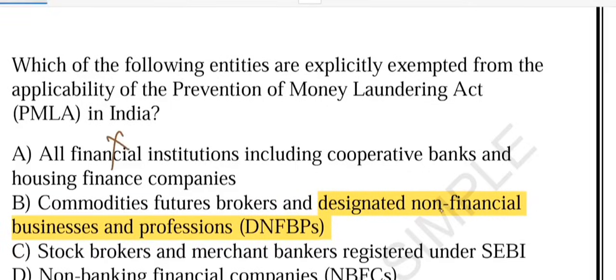Let's look at option A. Option A is wrong. Why? Because cooperative banks and housing finance companies do come under PMLA. They have to follow KYC. Option B says DNFBP. Yes, this is the correct answer. These are specifically kept outside the scope of PMLA in India because commodity brokers are regulated separately under their own law. And if we talk about the DNFBP, can you give me some examples of it?